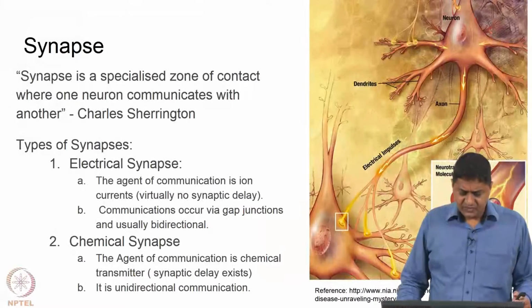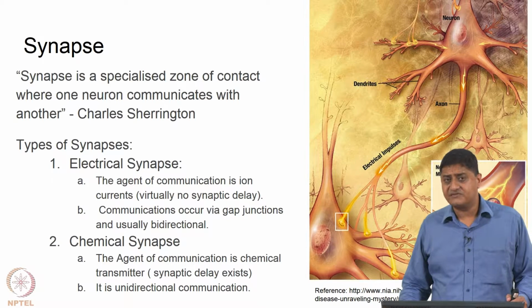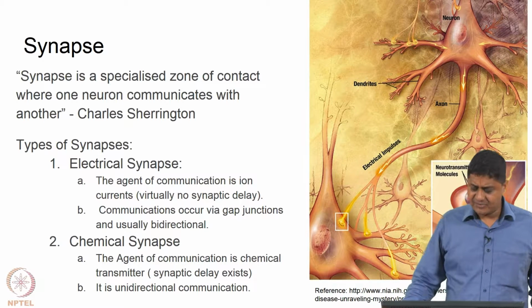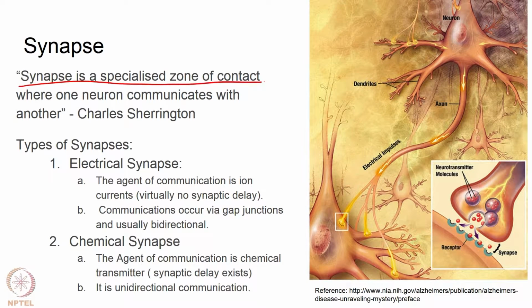So, then the next question is how action potential causes communication with another cell, right. This happens in a synapse. A synapse is a specialized region where one neuron communicates with another, and there are essentially two types of synapses. One is an electrical synapse. Here there is an opening between one cell and another cell, and communication is through ions, right. Virtually there is no synaptic delay. These are called gap junction mediated communication, right. And usually this communication is bidirectional.